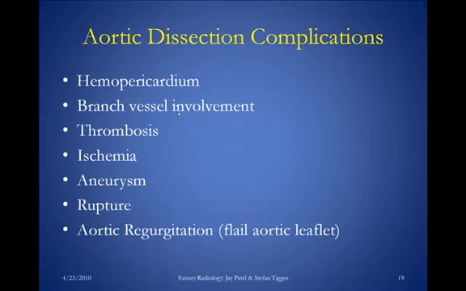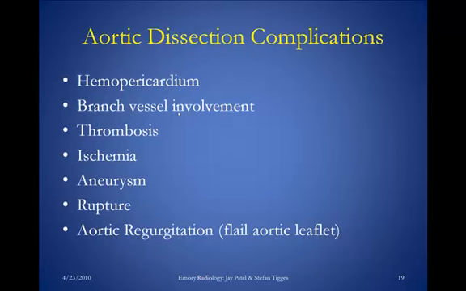Some of the complications that could occur with aortic dissection include hemopericardium. Basically, if you have an ascending aortic dissection that goes retrograde, it can dissect into your pericardial sac, and you can imagine that if blood fills your pericardial sac, it'll prevent your heart from beating normally and cause cardiac tamponade.